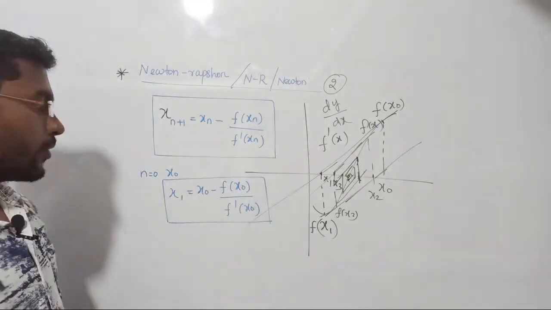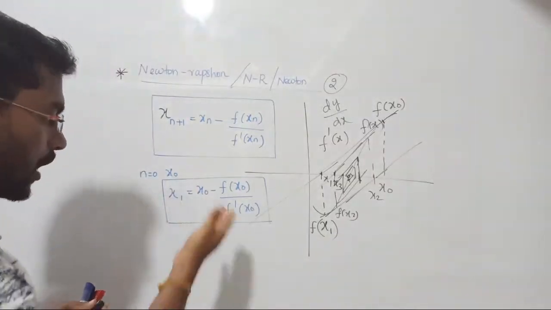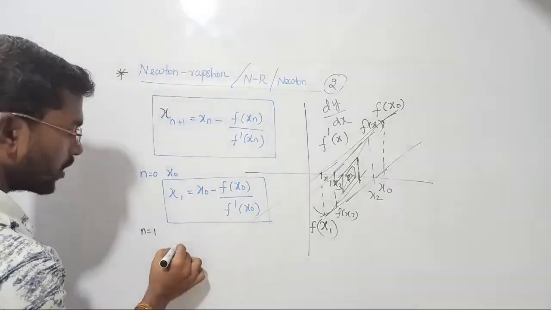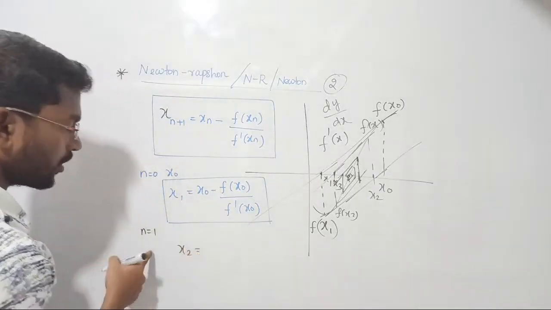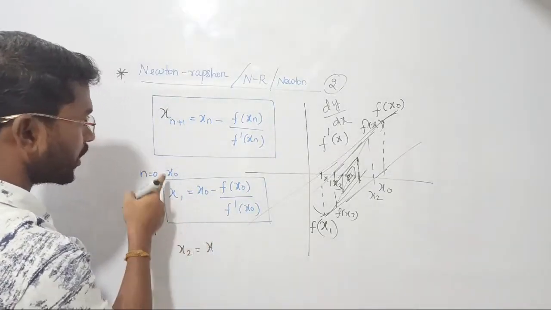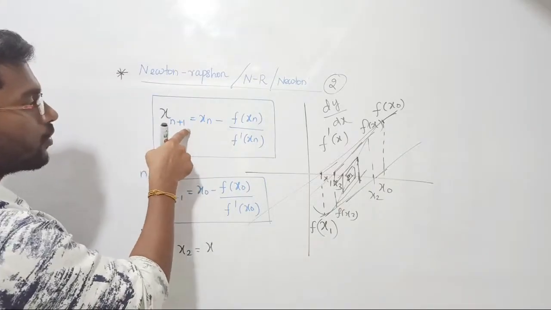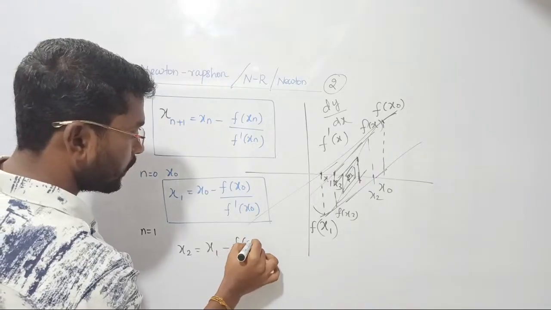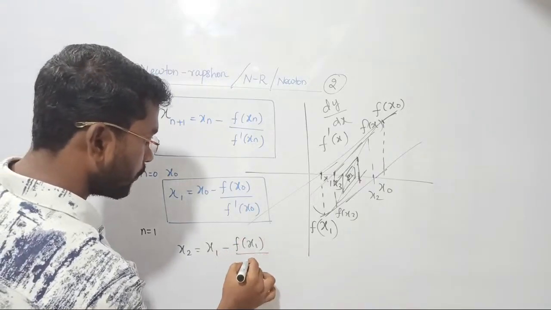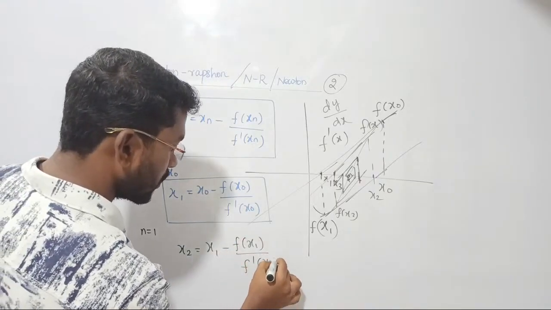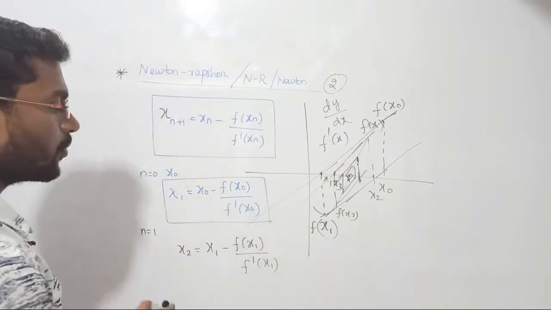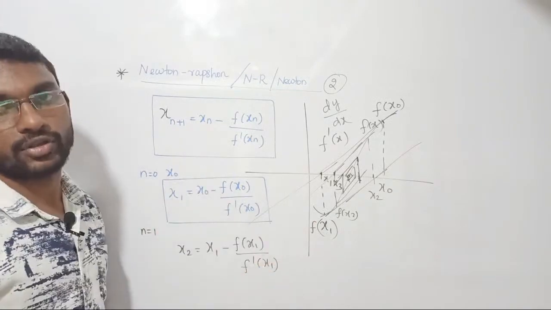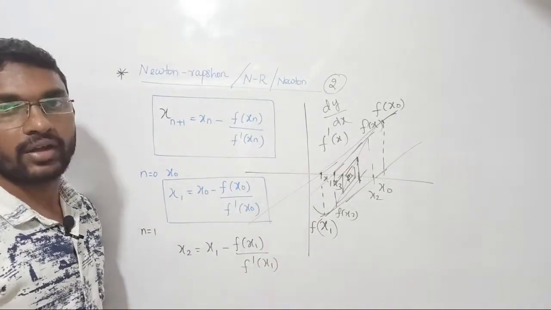So that's fine. Now after finding x1, similarly if you want the next root, just replace n equal to 1. If you put n equal to 1, you are going to get x2. What will come then? Put 1 for n, 1 plus 1 becomes 2. So what comes here? Directly x1 minus f of x1 upon f dash of x1. Clear? Next you can put n as 3, n as 4, and if you keep proceeding like that, automatically you will get the solution. I hope things are very clear to you all, right?